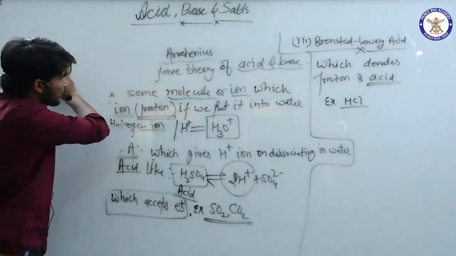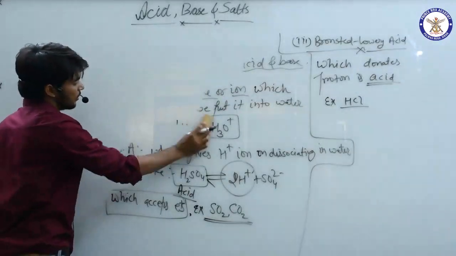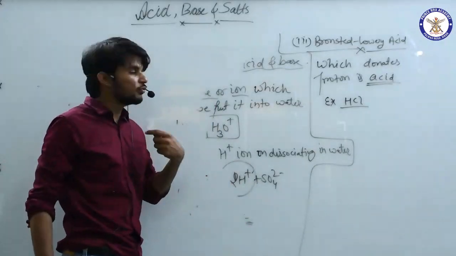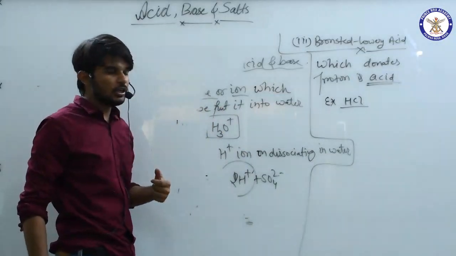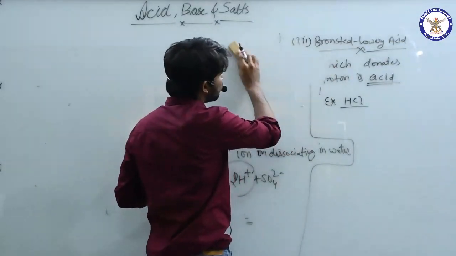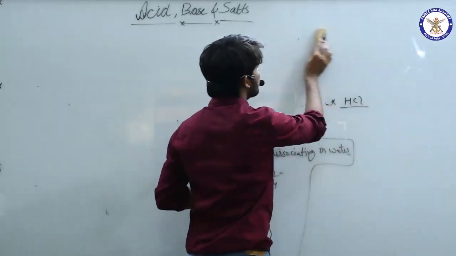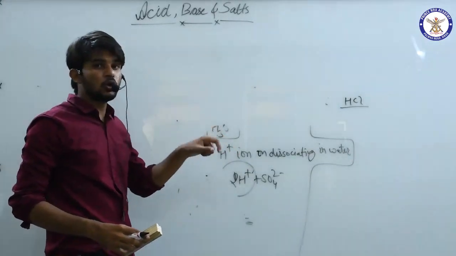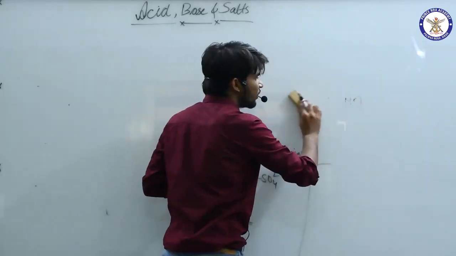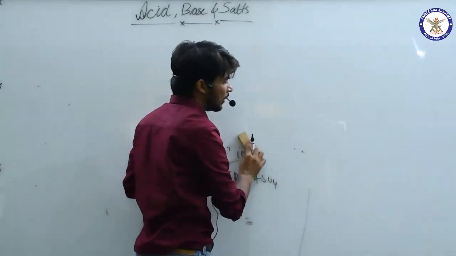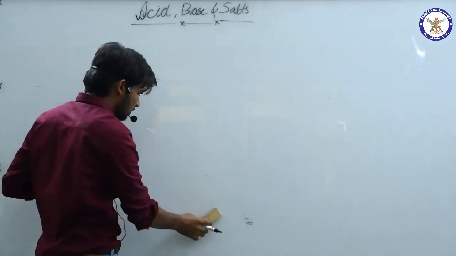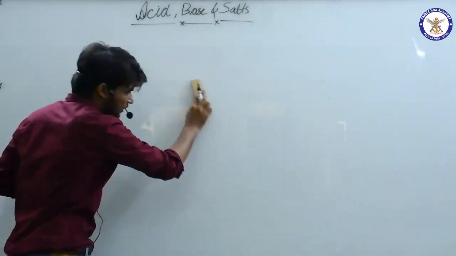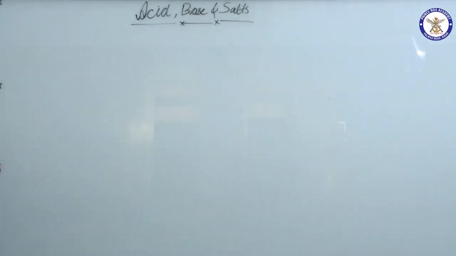This is something that happens in chemical reactions. You can tell this is an acid if it donates a proton or gets an electron. But can you think about it, that in day-to-day life this is not possible for us to see whether this substance is giving a proton, or this substance is getting electrons? We can't see these live. So how did people come to know whether a substance is an acid or not? This is something that will be told to us by the properties of acid. So now we'll see the properties of acid.